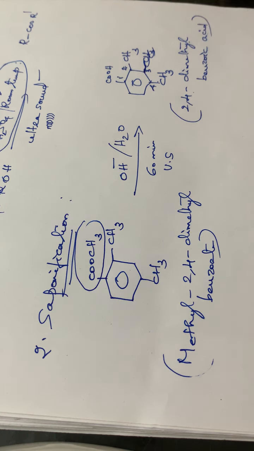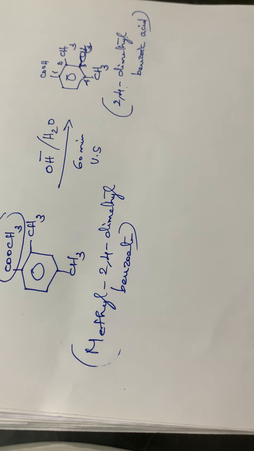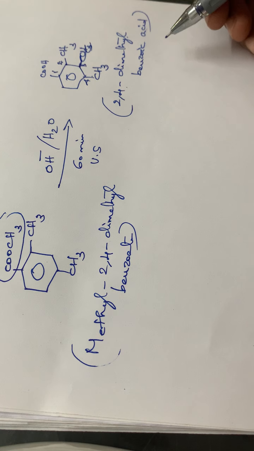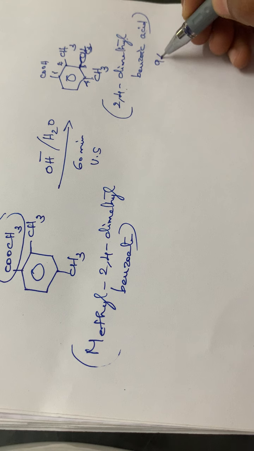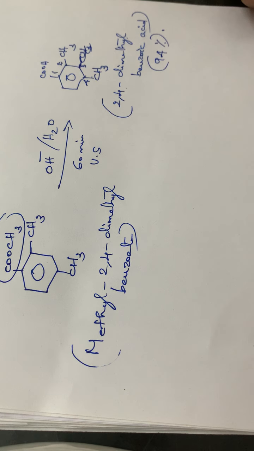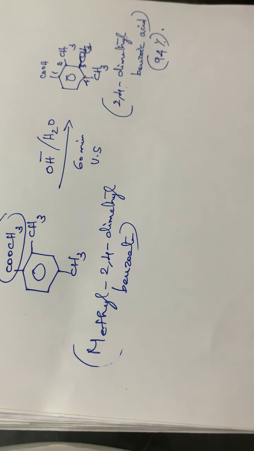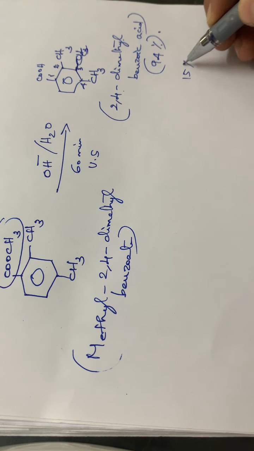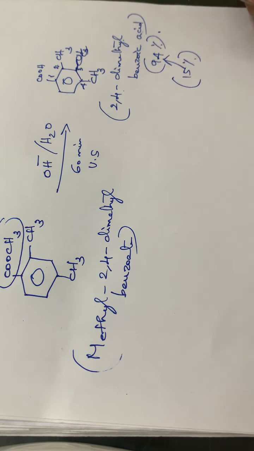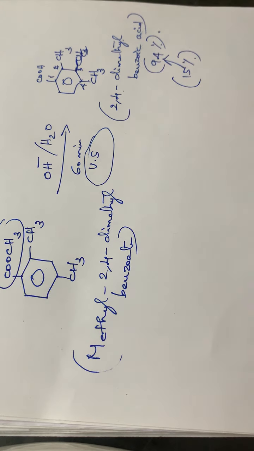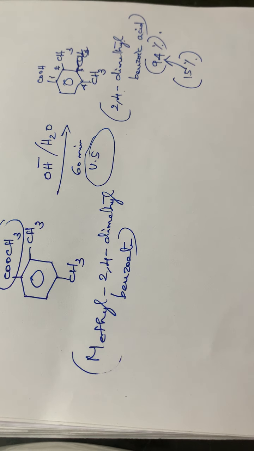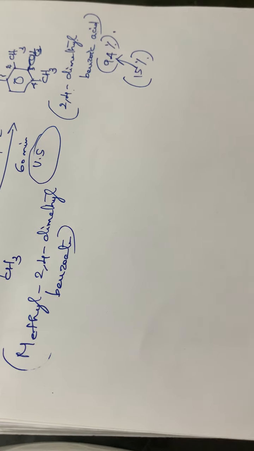So the compound will be 2,4-dimethyl benzoic acid. The yield of this 2,4-dimethyl benzoic acid will be about 94%, while in the normal process of heating with aqueous alkali, the yield will be only 15%. So the yield is increased from 15 to 94% by the use of ultrasound. So that is the saponification reaction.